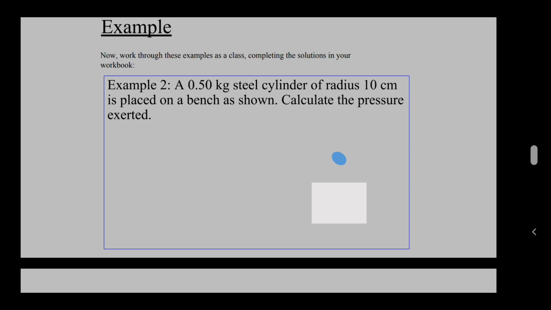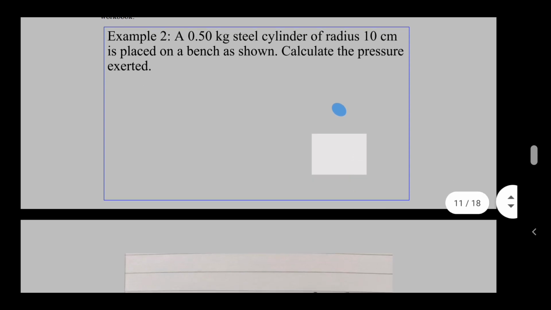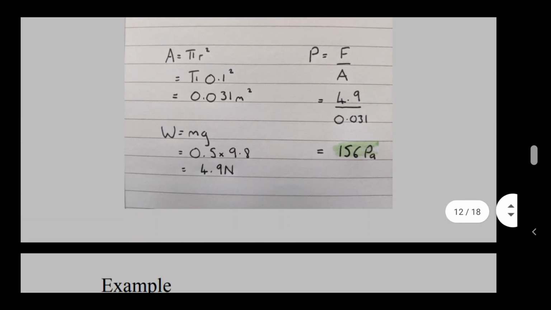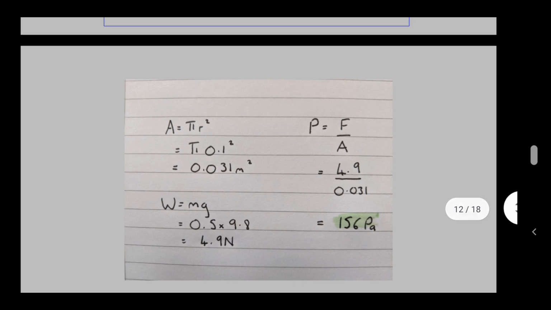Okay, if you paused it, well done, and if not, then shame on you. But this is it here. What do we have to do first of all? Well, we have to find the area.